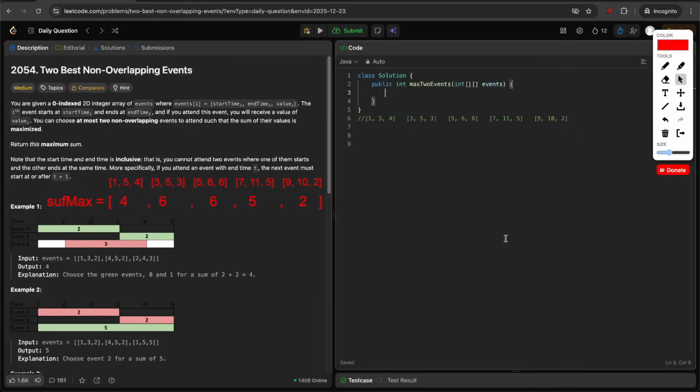Now let's code the approach. So the first thing we'll do is sort the events. So Arrays.sort(events), and we'll sort the events based on the start time. So (a, b) -> Integer.compare(a[0], b[0]), where a[0] is the start time of the first event, and then b[0]. So once the events are sorted, let's create the suffix array.